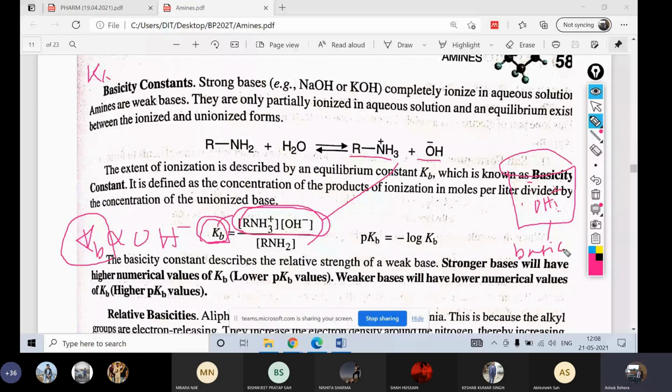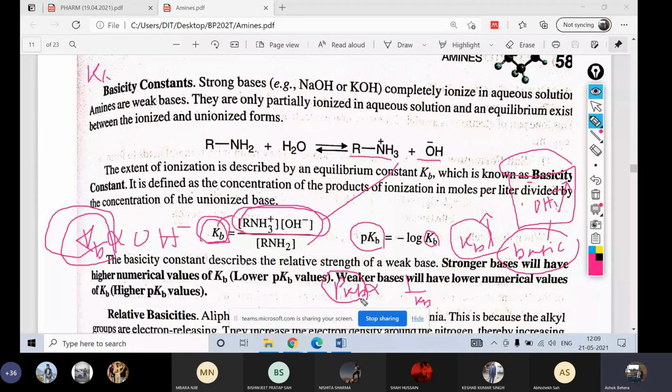So Kb value is also more. More the Kb, more the OH minus, that means highly basic. Please remember. But see how Kb is related to pKb. It is inversely related. pKb is inversely proportional to Kb. That means if Kb is more, the pKb value will be less. Same way as the acidity constant, guys. We discussed pKa and Ka. Yes or no?